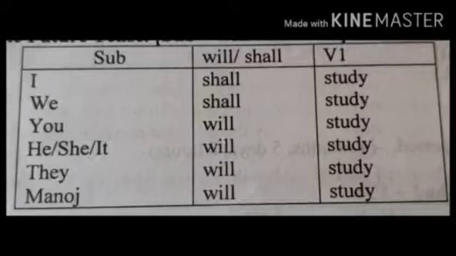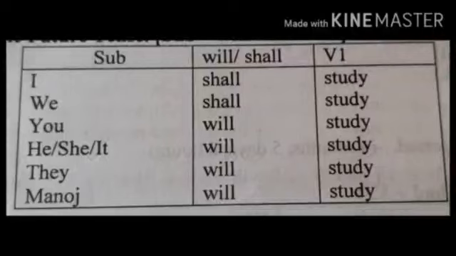We shall overcome this difficult moment. I shall never forget the help you gave me. These are all the promises or determinations. Or some expressions like, shall we have something to eat? Where shall I drop you off? These types of. Okay. Now let's move on to the examples.